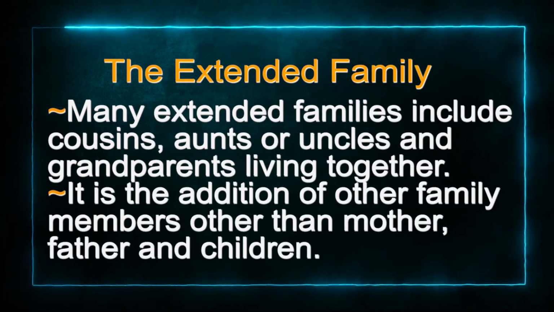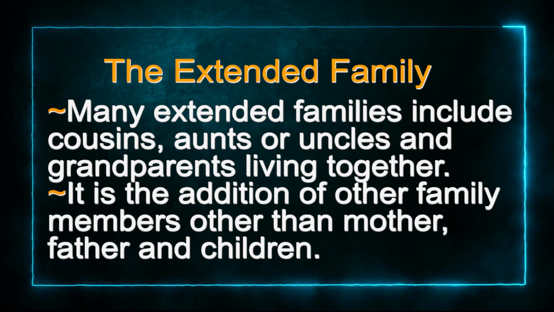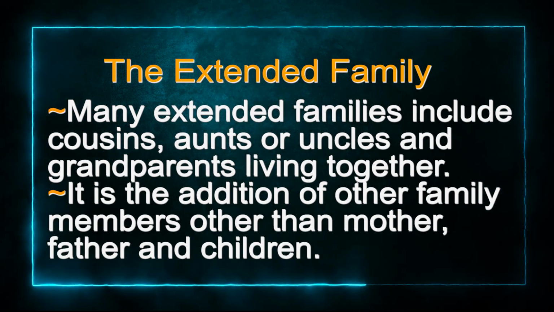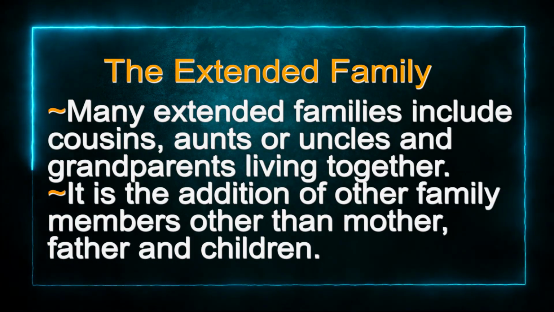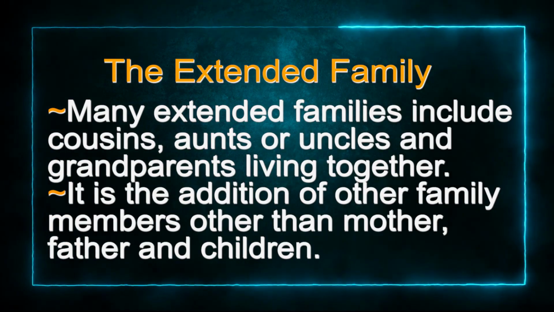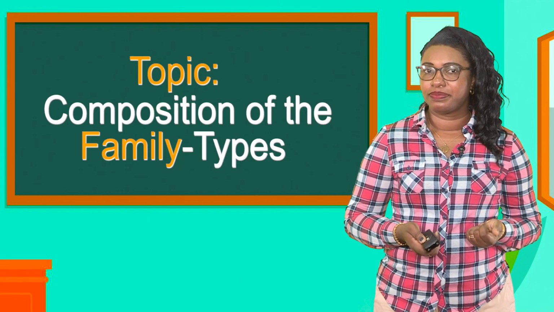Many extended families include cousins, aunts, or uncles, and grandparents living together. It is the addition of other family members other than mother, father, and children. Do you belong to an extended family?